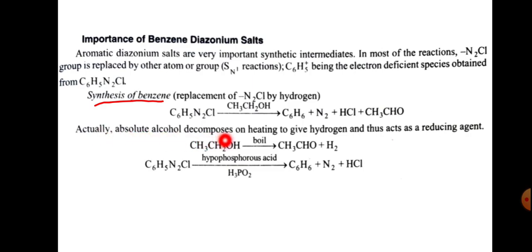Actually, absolute alcohol decomposes on heating to give hydrogen and thus acts as a reducing agent. So ethanol upon boiling gives acetaldehyde and H2, and C6H5N2Cl with hypophosphorus acid H3PO2 gives benzene, N2 and HCl.